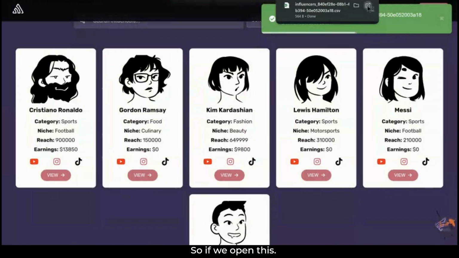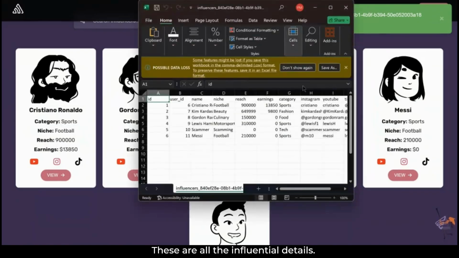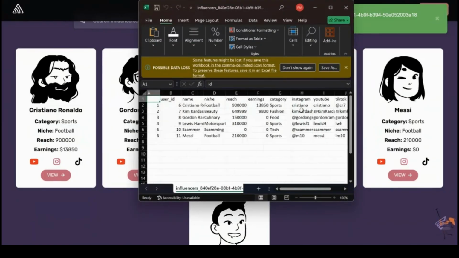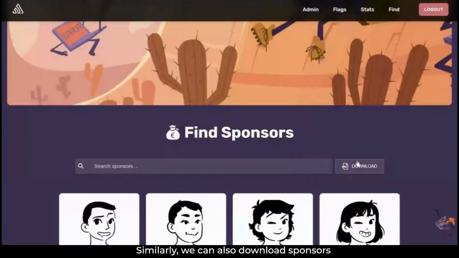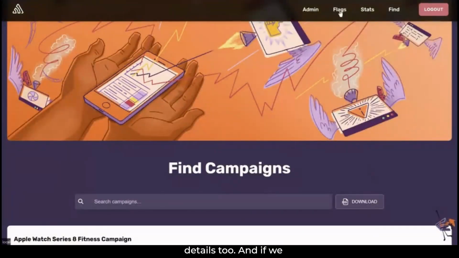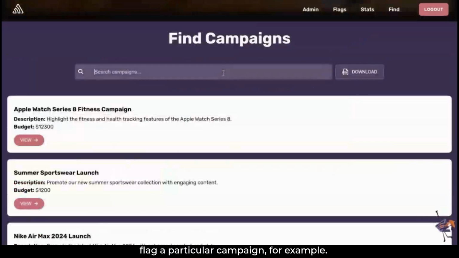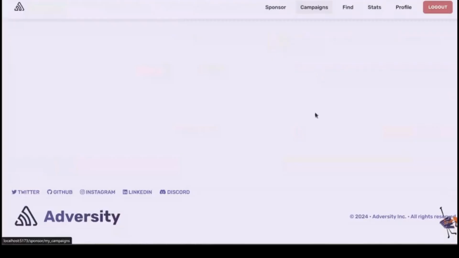If we open this, these are all the influencer details. Similarly, we can also download sponsors' details as well, and campaign details too. And if we flag a particular campaign, for example, I will consider one.